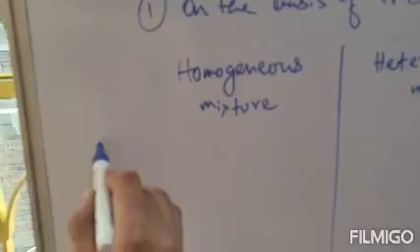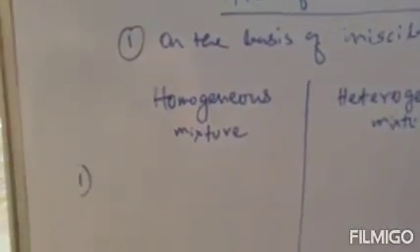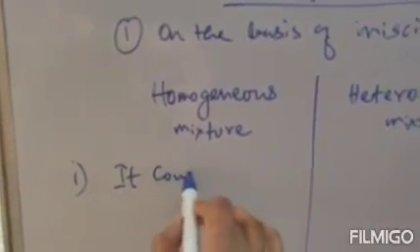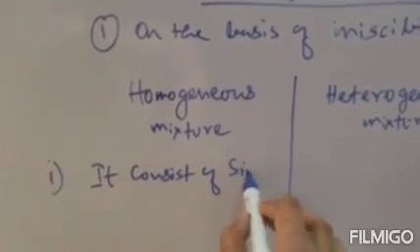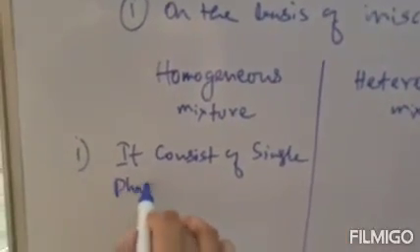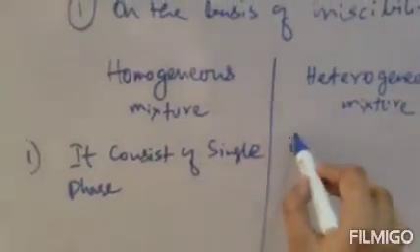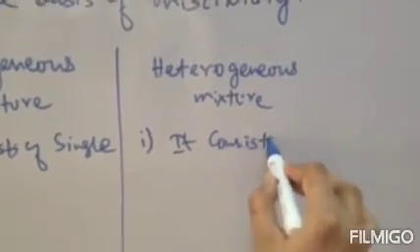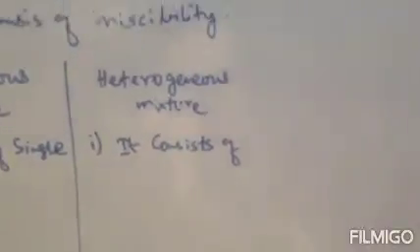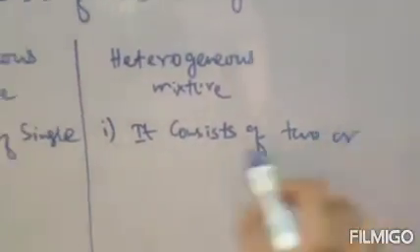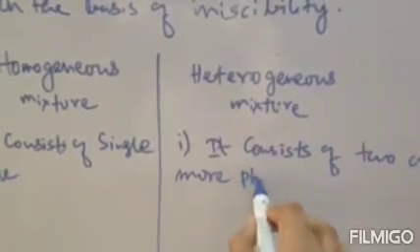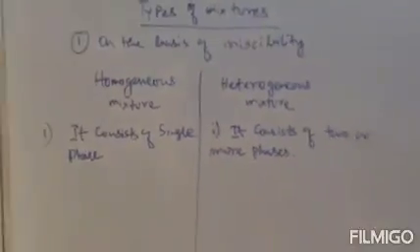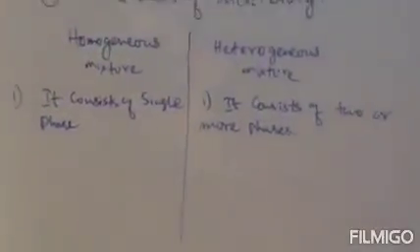So homogeneous mixture, number one, it consists of a single phase. And in case of a heterogeneous mixture, it consists of two or more phases. Clear? Next, a homogeneous mixture has a uniform composition.